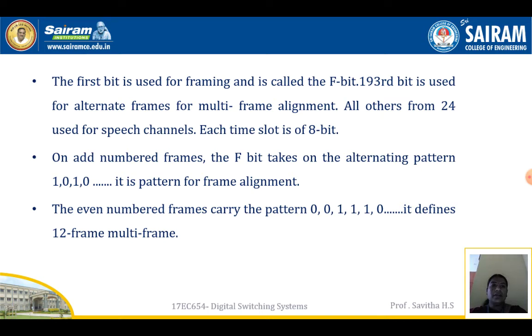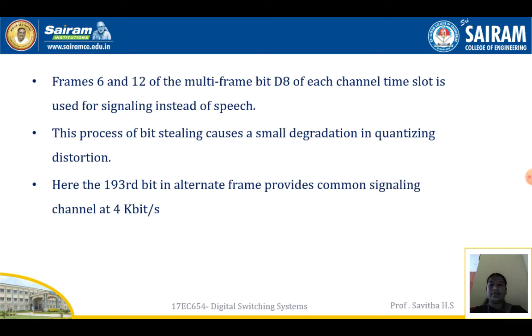The 193rd bit is used in alternate frames for multi-frame alignment. All the others, from 1 to 24, are used for speech channels. Each time slot is of 8 bits. In odd numbered frames, the F bit takes an alternating pattern 1010, and it is the pattern for frame alignment. The even numbered frames carry the pattern 001110 and so on. It defines a 12 frame multi-frame.